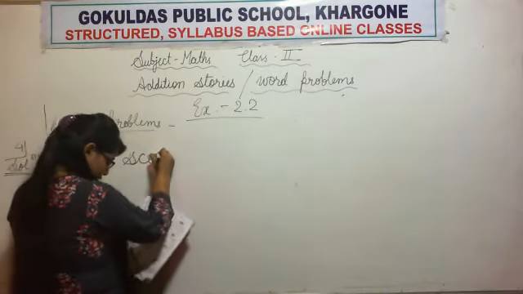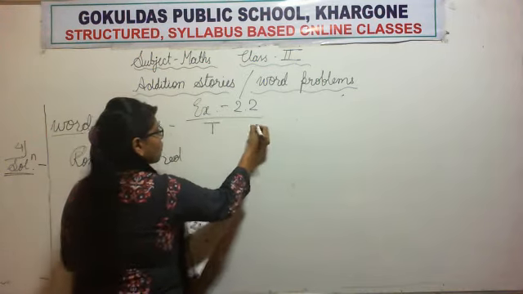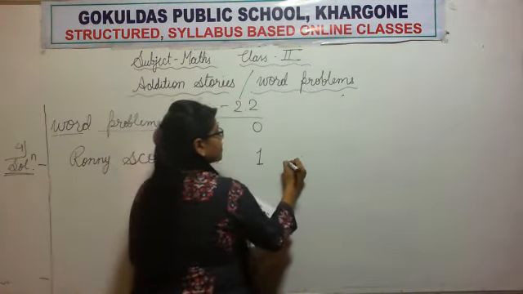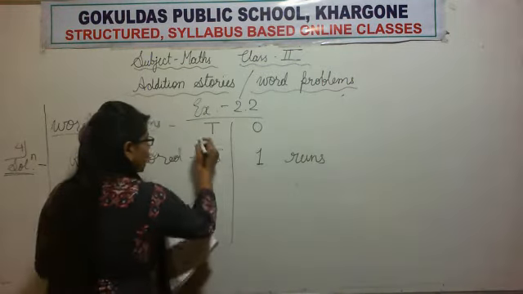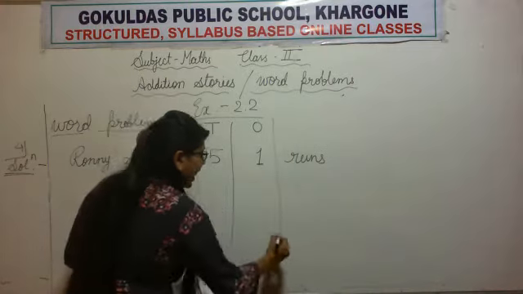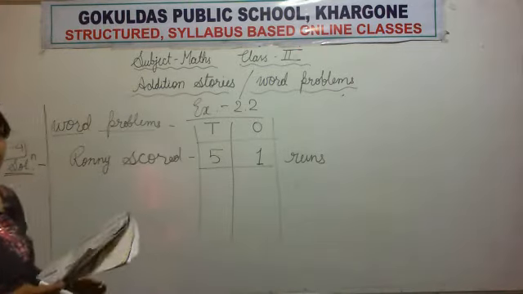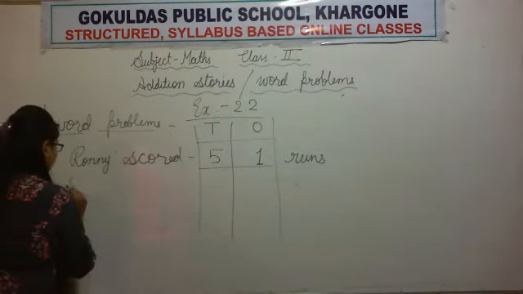Ronnie scored how many runs? Very good. 51 runs. Do not make table by running hand as I am making. Do use of ruler scale. Now the second person is Sanjay.